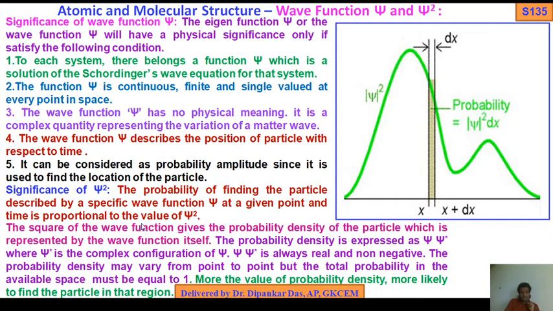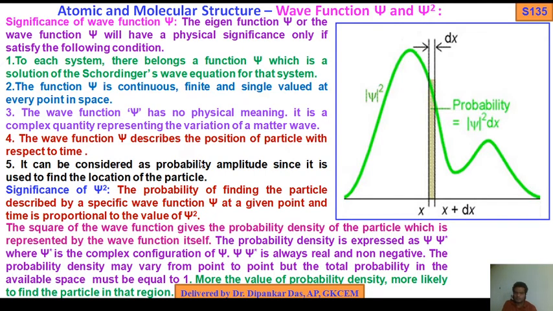Again I recap, this is very important. The probability of finding the particle described by a specific wave function psi at a given point and time is proportional to the value of psi square. The square of the wave function gives the probability density of the particle which is represented by the wave function itself.